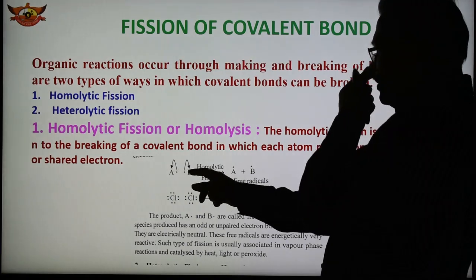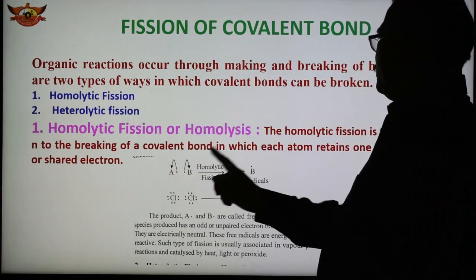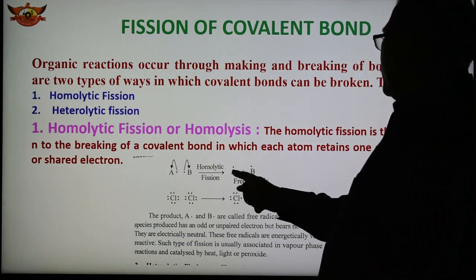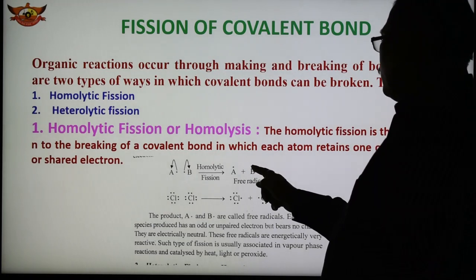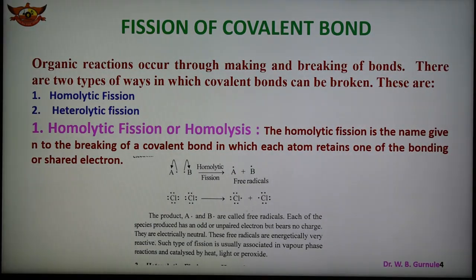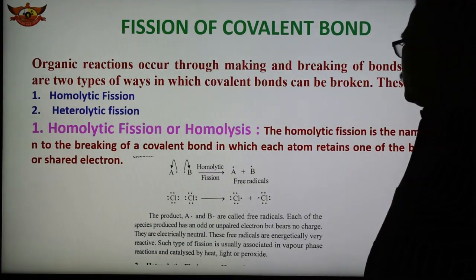So these are the two atoms A and B, and each atom retains one electron. Therefore A has one electron and B also has one electron. So this A and B are nothing but what are known as free radicals. Free radicals are shown here.